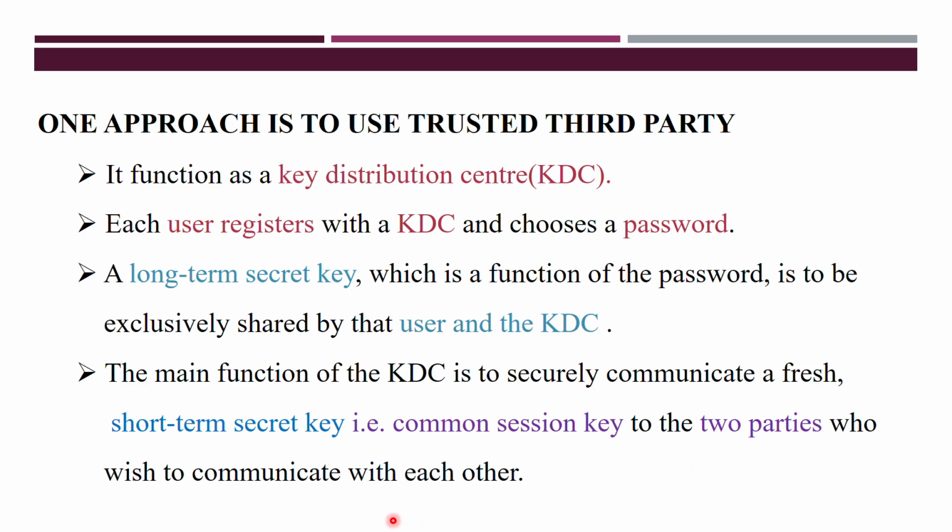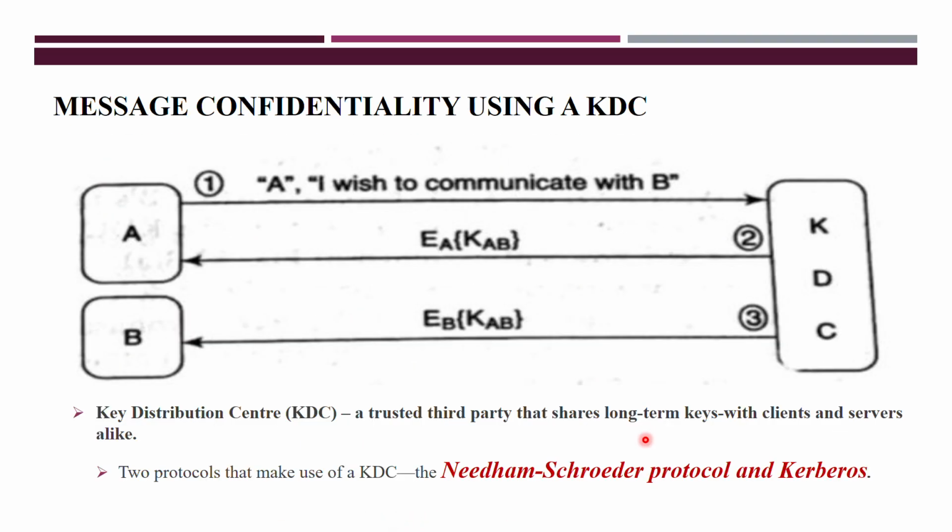Now let's see one example, message confidentiality using a KDC. How does it share messages confidentially? For example, A and B are two entities. Now A wants to communicate with B. For that, first, entity A will send a message.